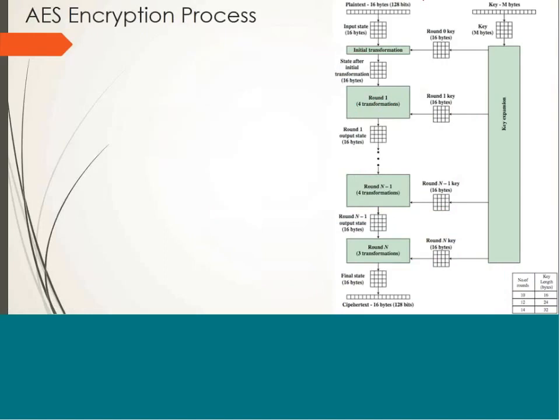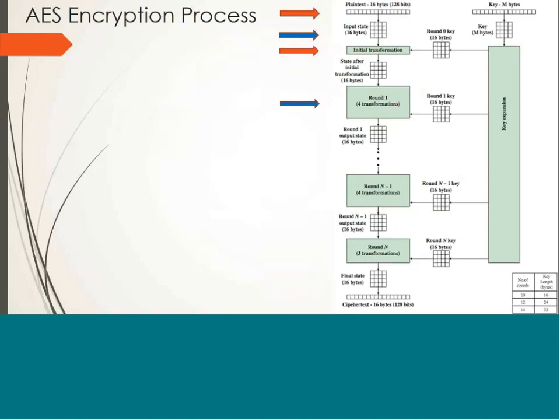It takes plain text of 128 bits, that is 16 bytes. Firstly, it will be arranged into a state array, which is nothing but a matrix of 4 by 4 size. Then it will go through the initial transformation phase.